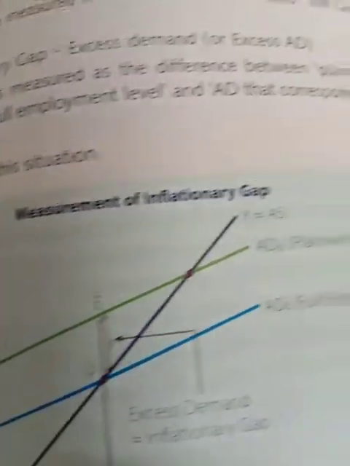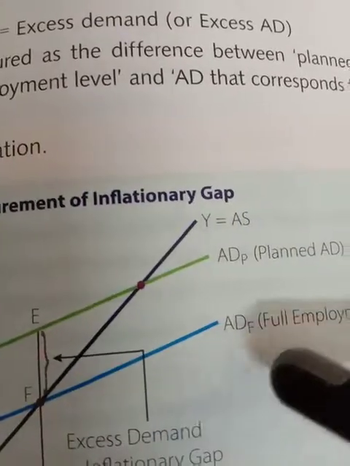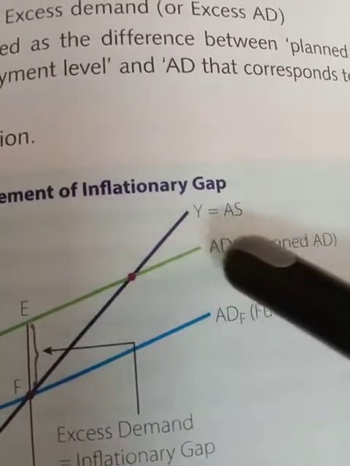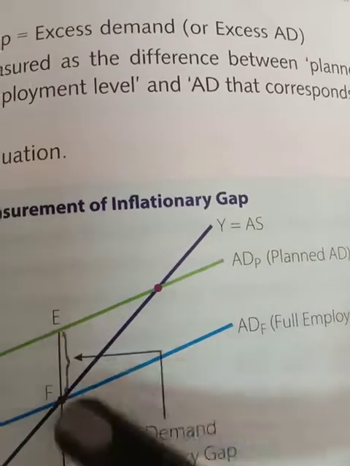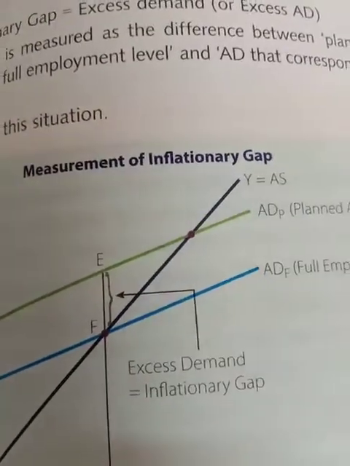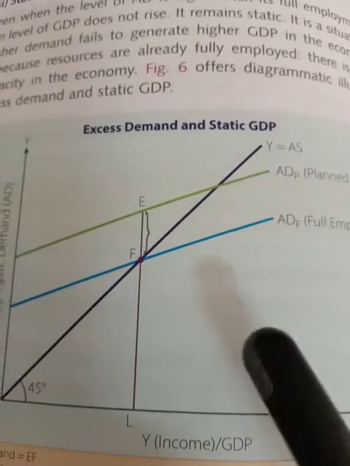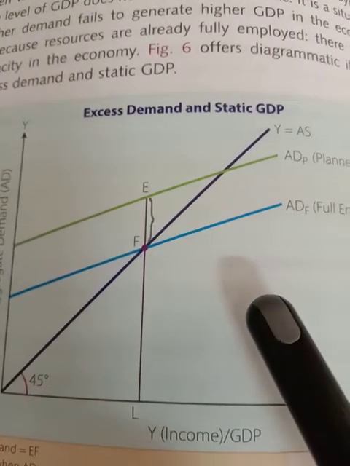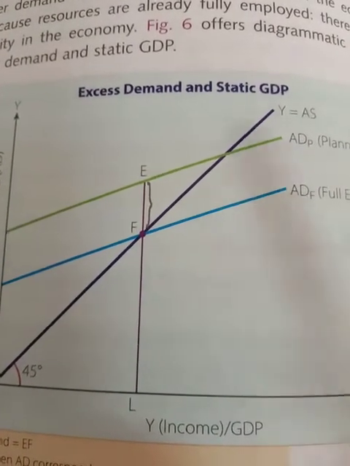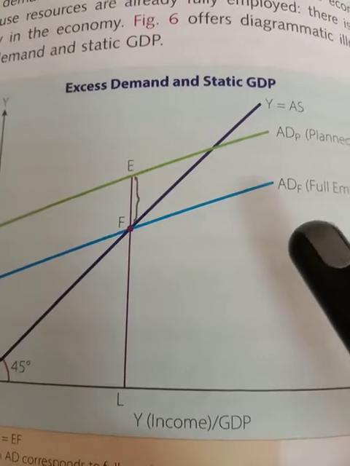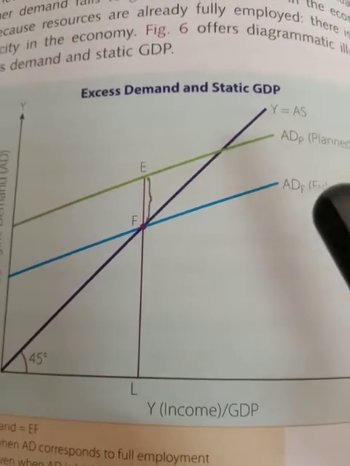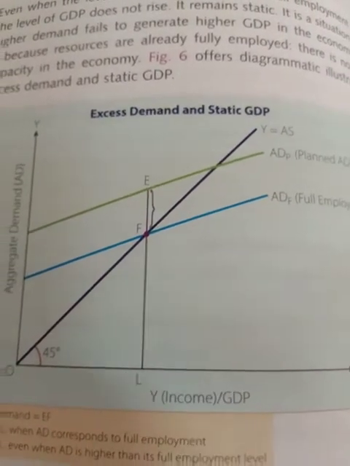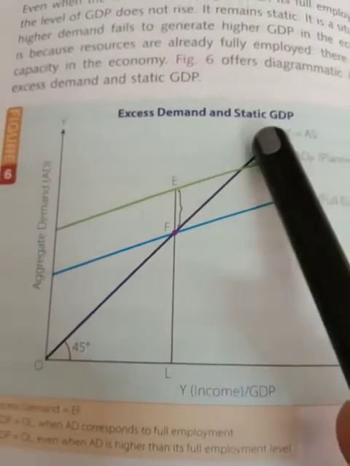So you can say the vertical difference between the aggregate demand corresponding to full employment and this planned aggregate demand is known as the excess demand. Here it is also mentioned that there is a static GDP. Definitely gross domestic product remains constant despite the excess aggregate demand; it has nothing to do with the output. So GDP and output will remain constant. That is why it is mentioned over there: there is a static GDP.